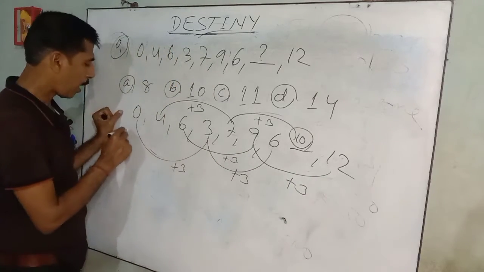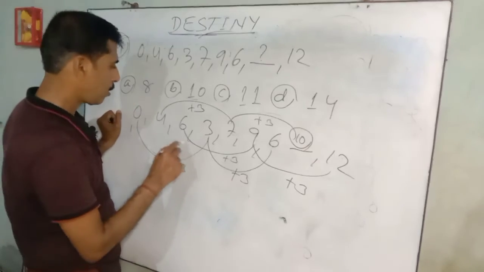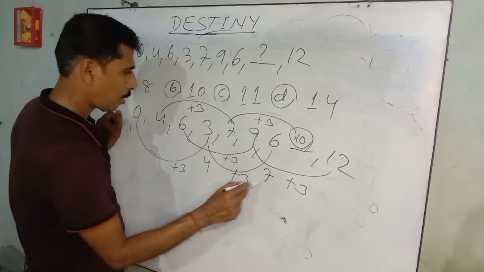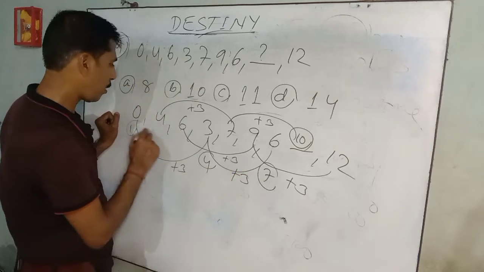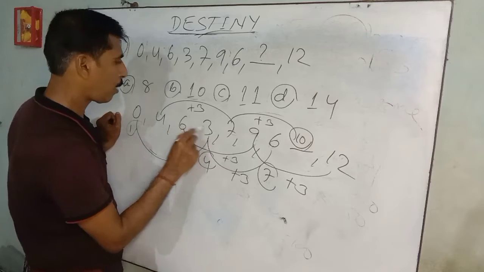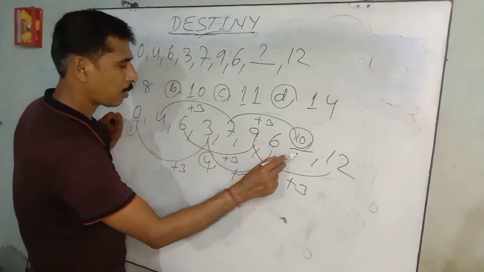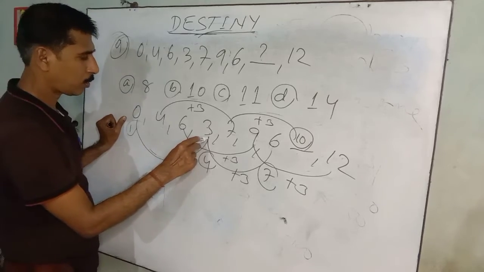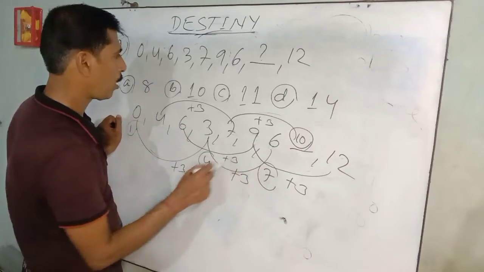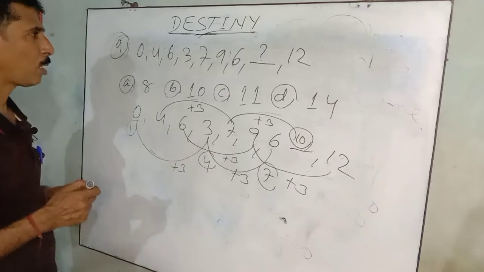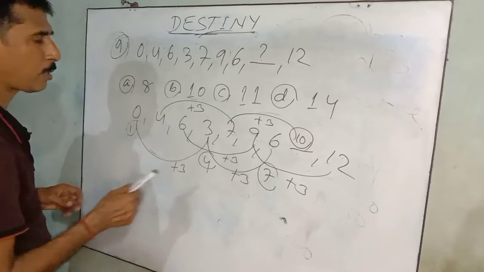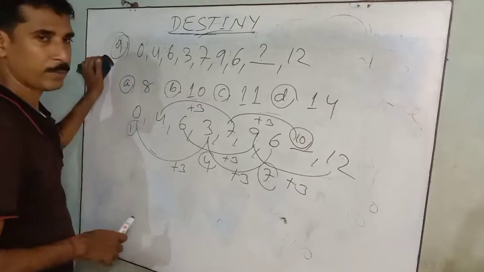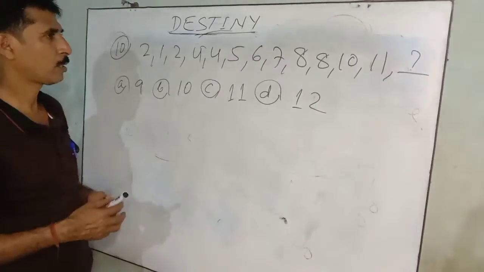Similarly this will happen. The answer is 10.